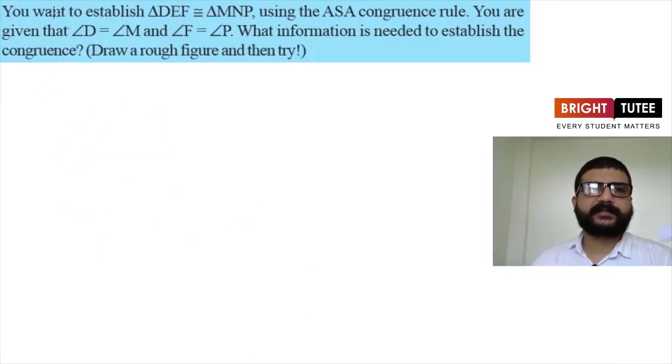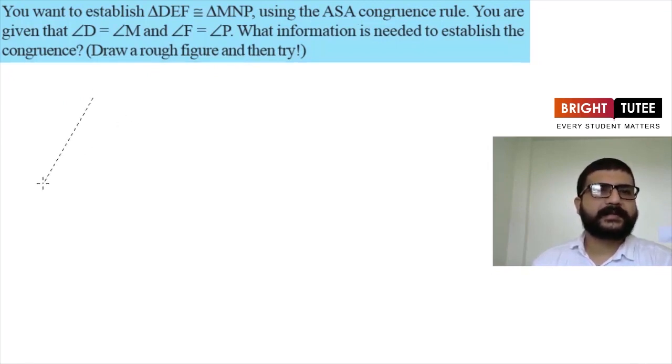Now let's try this question. The question here is, you want to establish a congruence relation, that is triangle DEF is congruent to triangle MNP, using the ASA congruence rule. You are given that angle D is equal to angle M, angle F is equal to angle P. What information is needed to establish the congruence? Now one hint is also given. They are saying draw a rough figure and then try. So rough figures always help.